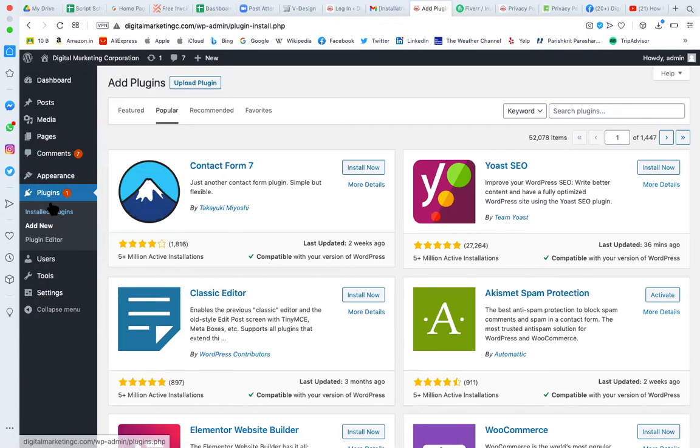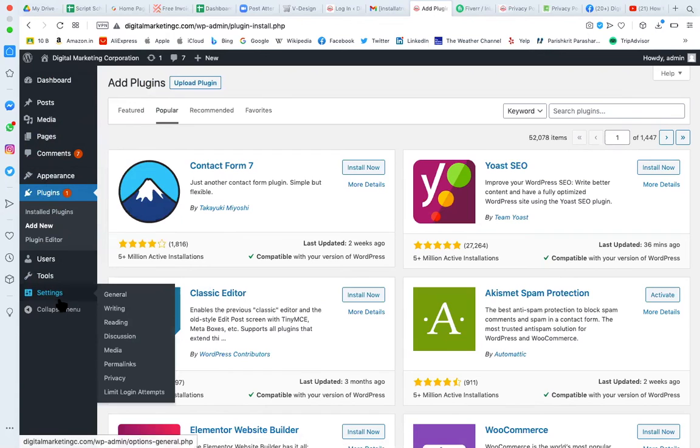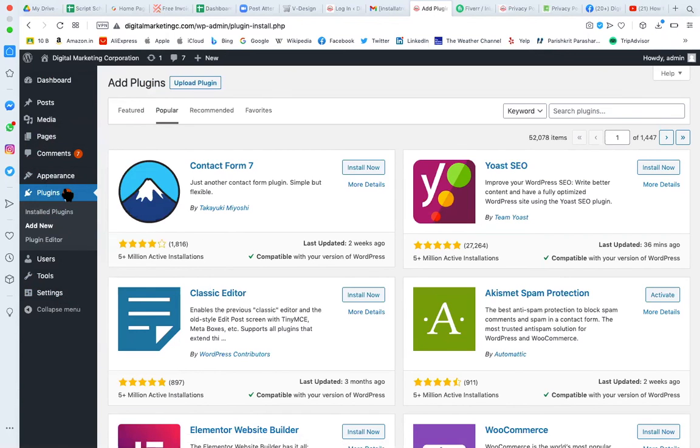So tomorrow we will start with the plugins and try to conclude. Otherwise, at least we will conclude the plugin part.